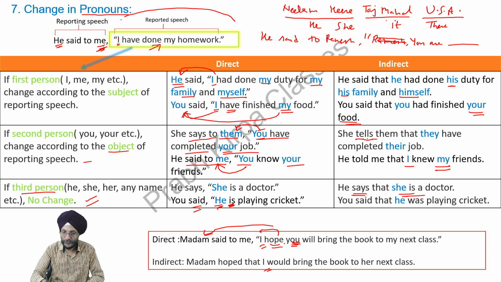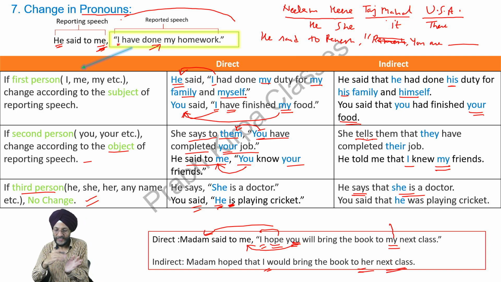You will bring; you is for me. I would bring the book to my, which is for madam, madam's class, to her next class. You have to remember this point while changing any pronoun to indirect.